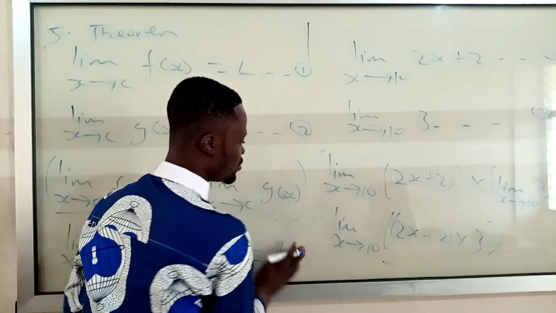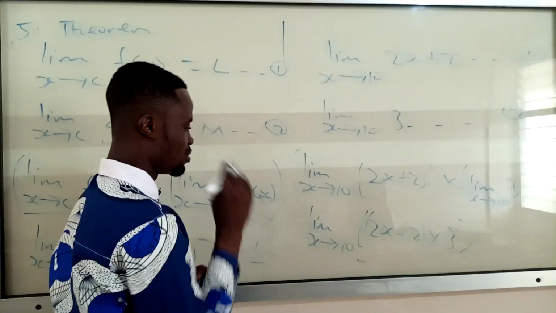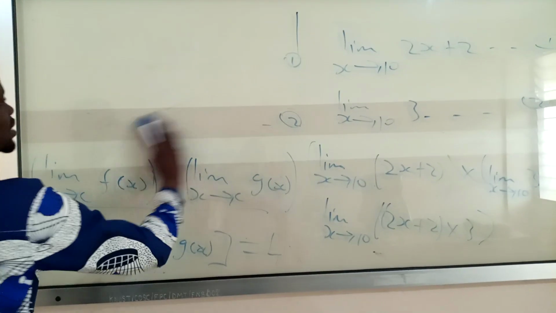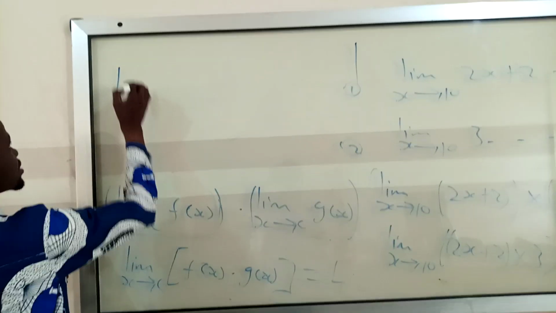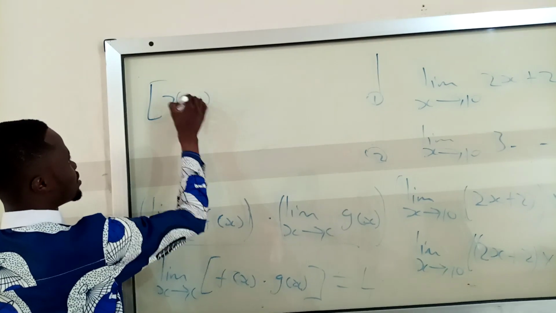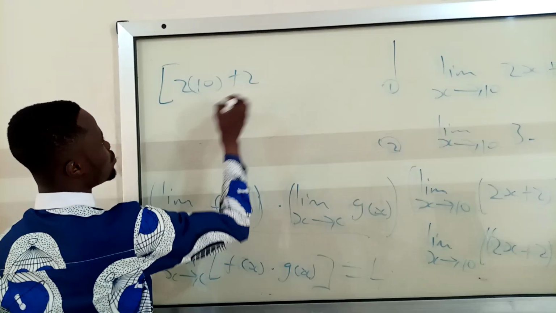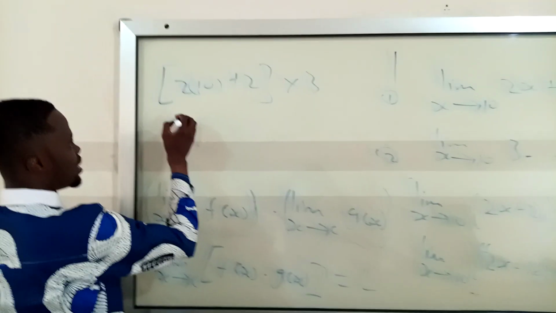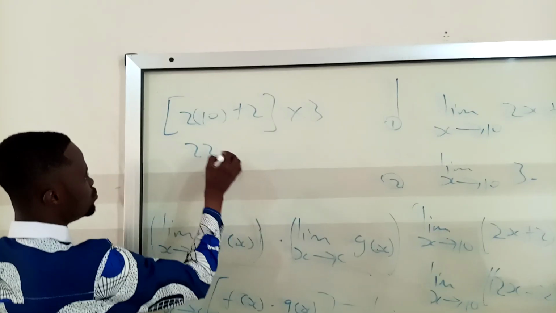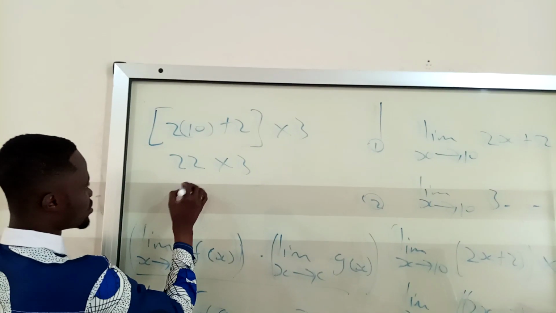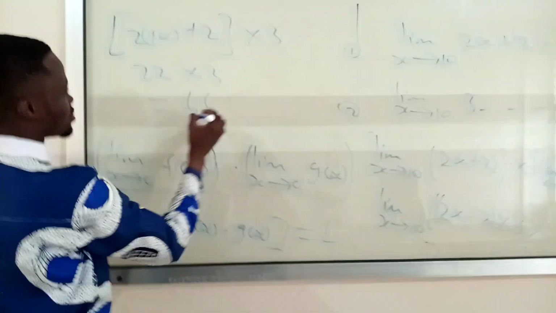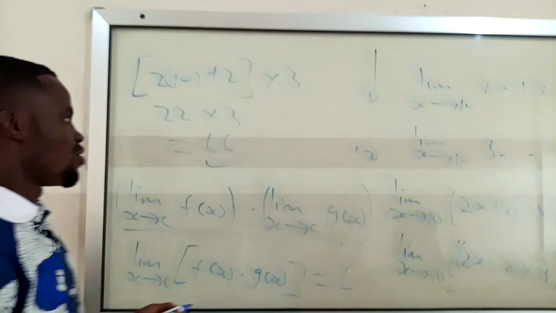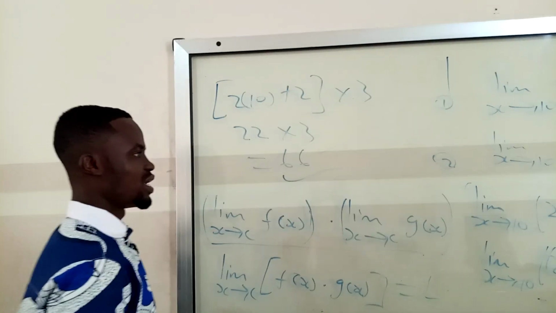So here you just substitute in 10. Where you see x, you put in 10. So if you do that, you're going to get 2 times 10 plus 2, times 3. So at the end of the day, you're going to get 22 times 3, which is 66. Okay. That is the limit of a product of two functions.